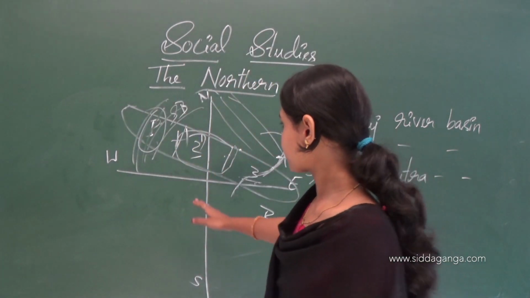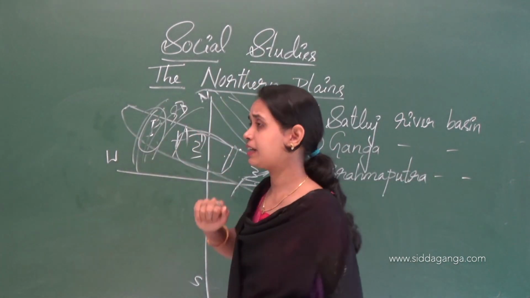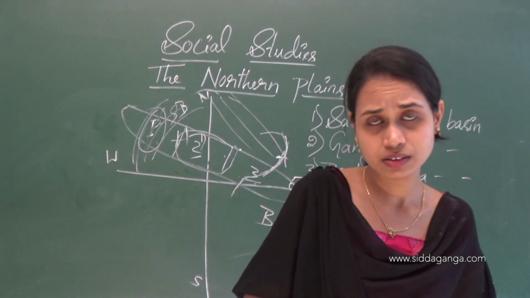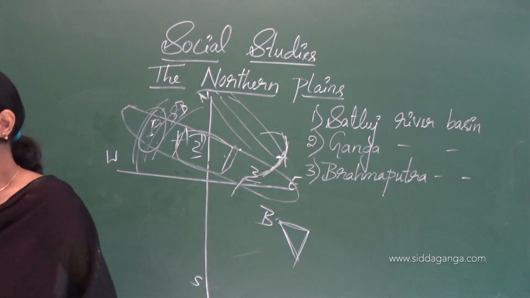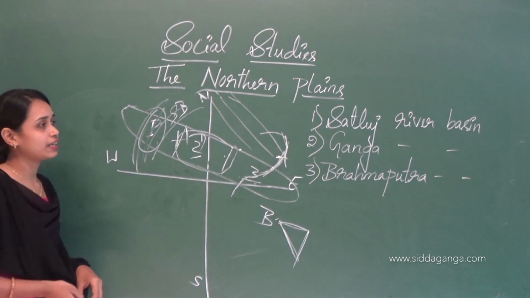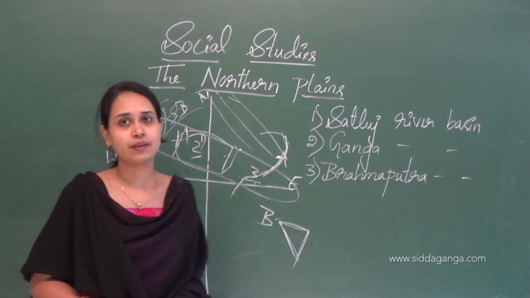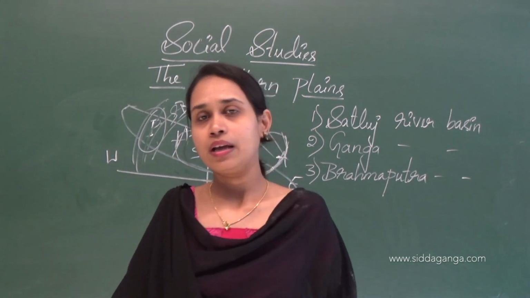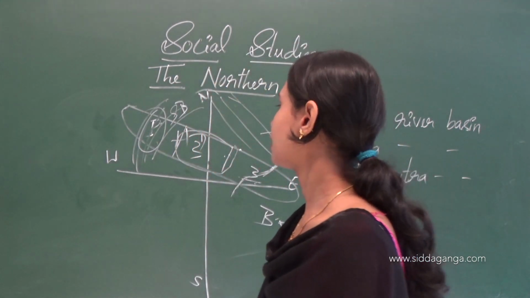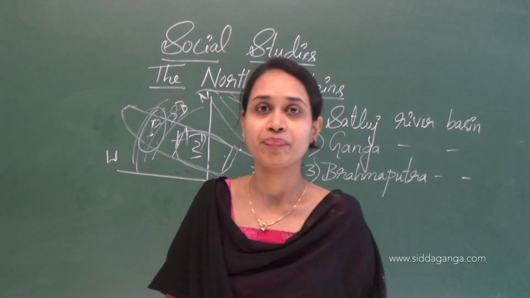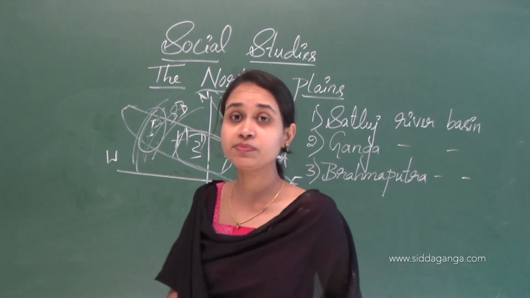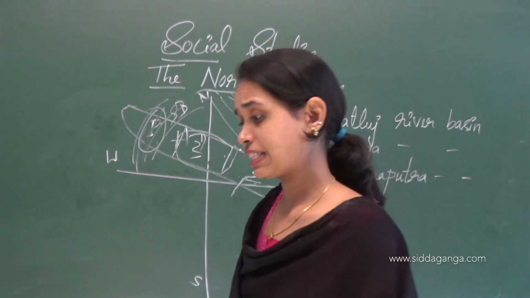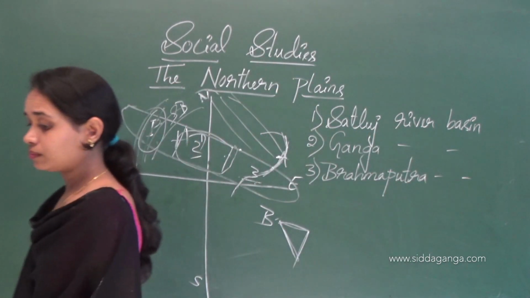Here in Delhi, we can see the central government. Delhi is also called a metro city, like Bangalore, Kolkata and Mumbai.